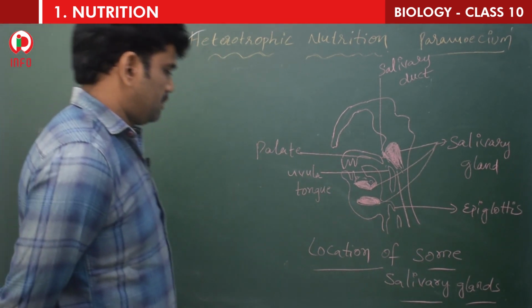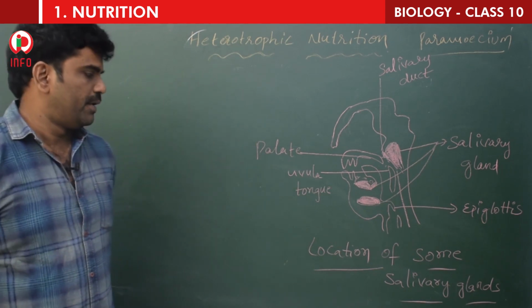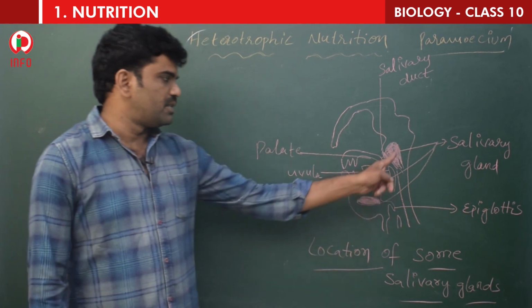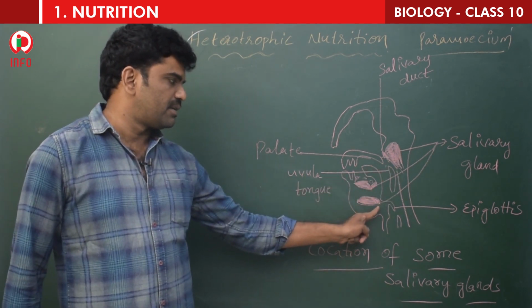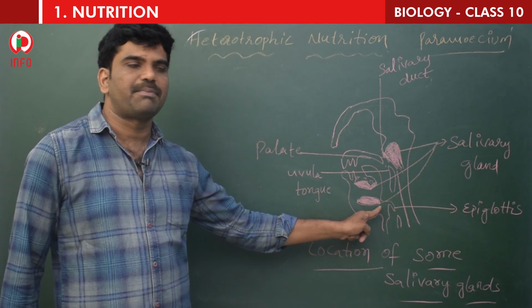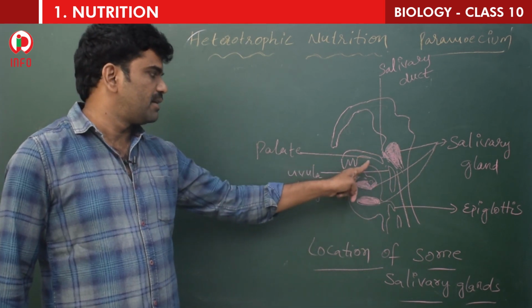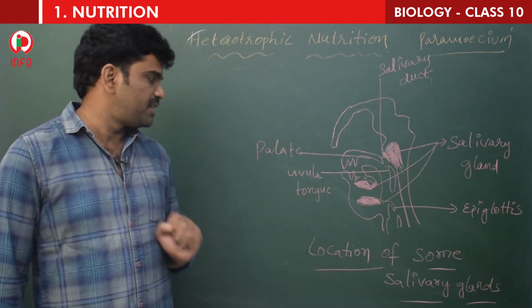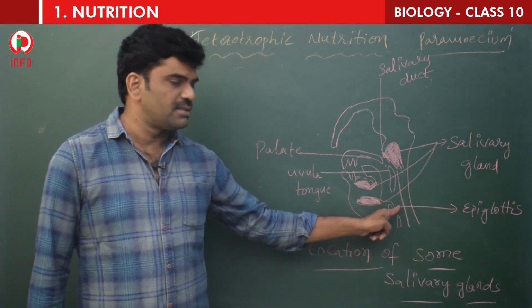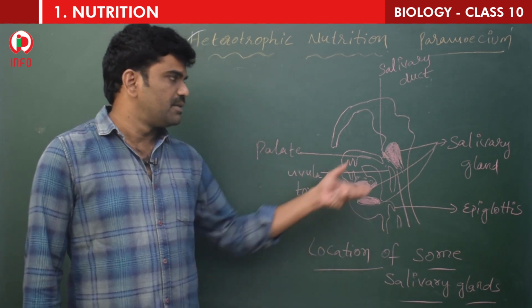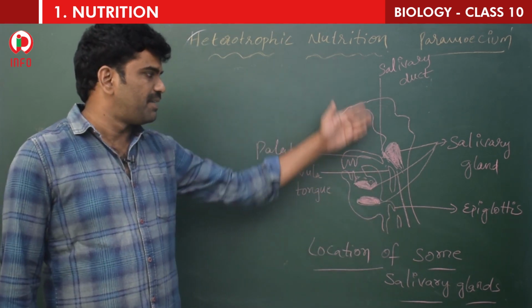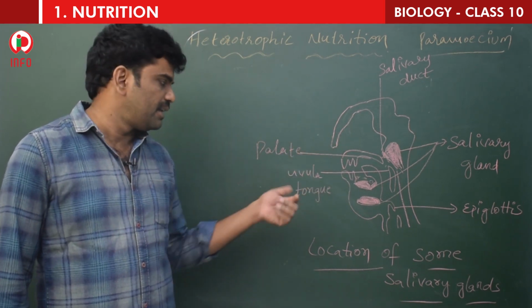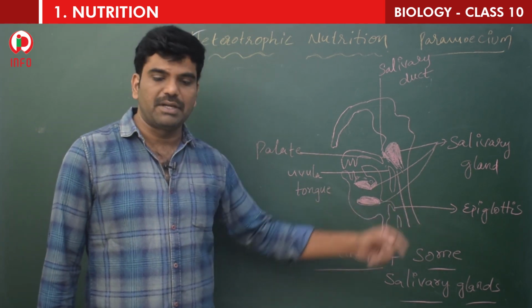Children, now the diagram on the board represents the location of some salivary glands. This is one salivary gland, this is another, this is another. Three pairs of salivary glands are present. This is the salivary duct, this is the palate. The palate separates the oral cavity from the nasal cavity, and this is the uvula, tongue, and this is the epiglottis. Once again, three pairs of salivary glands, salivary duct, palate which separates the mouth cavity from the nasal cavity, uvula, tongue and epiglottis, right.